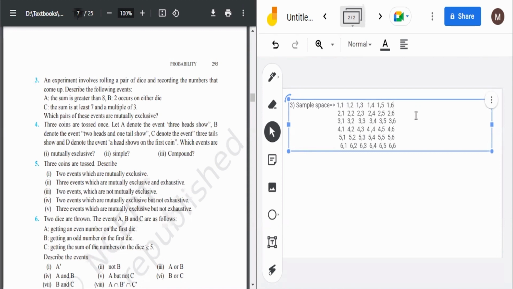Okay. So then what we are asked, the sum is greater than 8. Sum is greater than 8. So check here. How can we get the sum greater than 8?